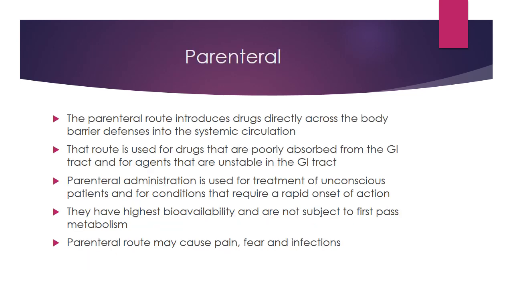Next, now parenteral route. Parenteral route is the most important route because it is used in our medical emergencies. The parenteral route introduces drugs directly across the body barrier defenses into the systemic circulation. It is used for drugs that are poorly absorbed from the GIT and for certain agents that are unstable in the GIT. Parenteral administration is used for the treatment of unconscious patients or for conditions that require a rapid onset of action. They have highest bioavailability and are not subject to first pass metabolism.